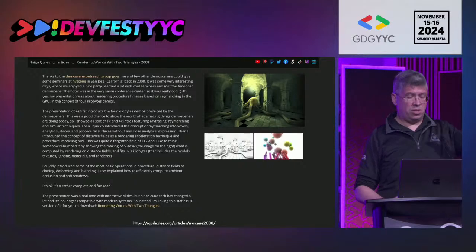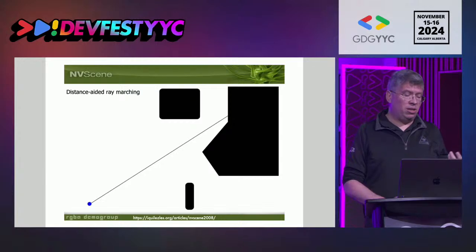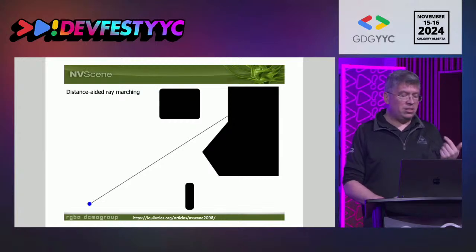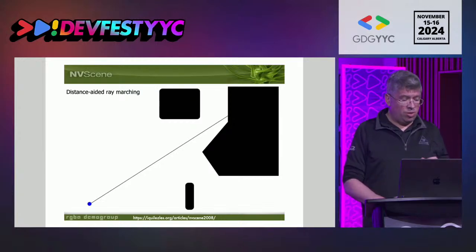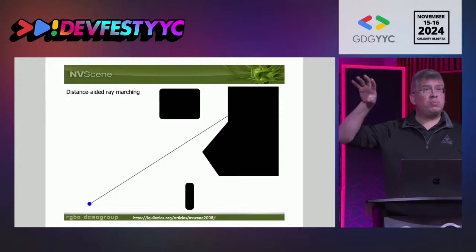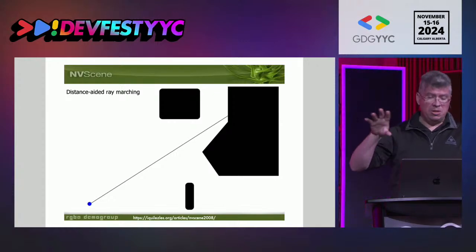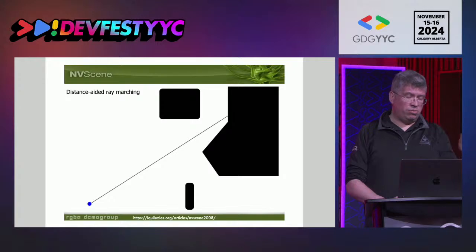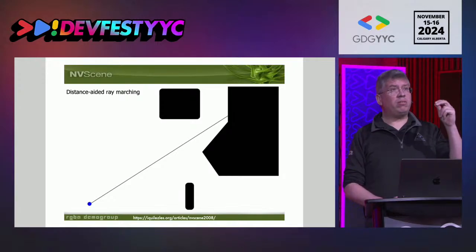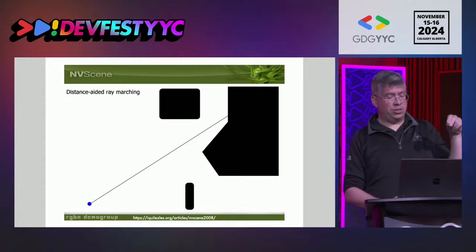How do you jump to another dimension with that kind of technique? To do it efficiently, you use something called distance-aided ray marching. So what is distance-aided ray marching? Here we have, conceptually in black, shapes that have been defined. Imagine that instead of being in 2D, they're actually in 3D, but it's easier to visualize in 2D. So what you do is you take a specific point, which would be where the eye of the observer in your scene is, where your camera is.